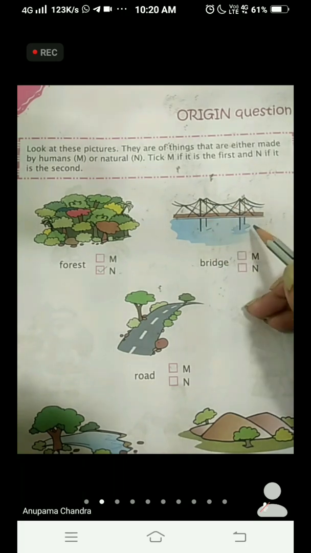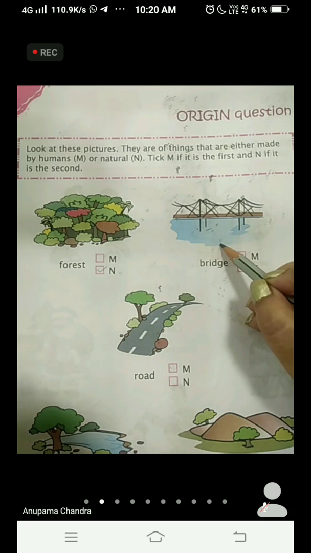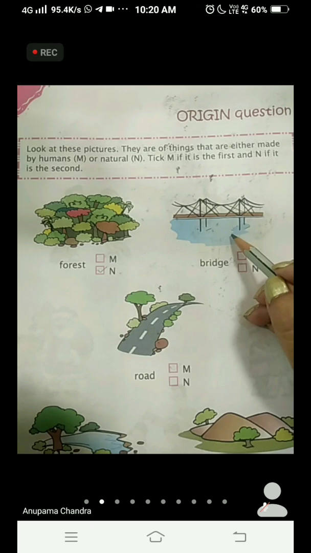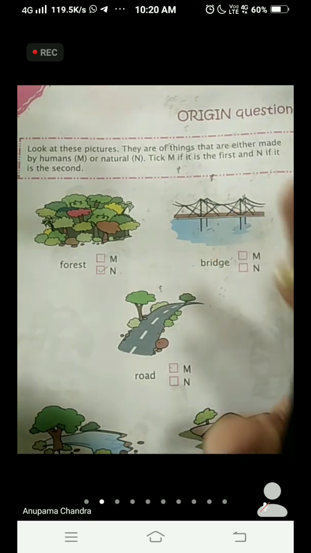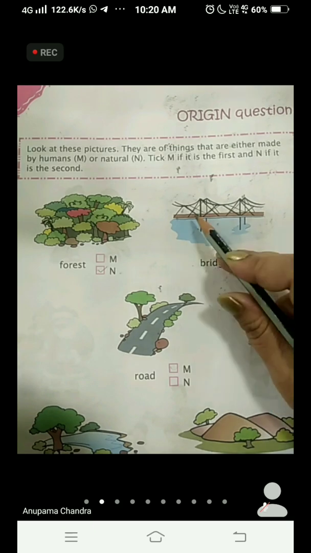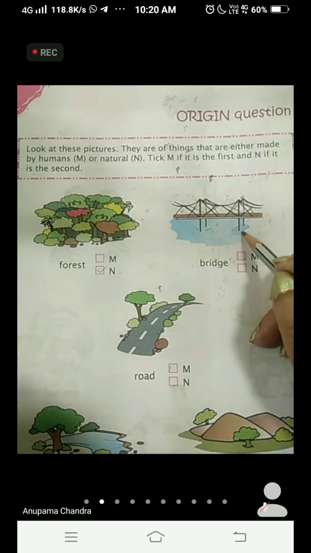Okay. Now come to the second one. Here is a picture of a bridge. Now where do we make a bridge? Where there is a sea, lake or something like that. Now this sea is not made by man. It is a natural thing. It is a very large area covered with water that is made by God. But what is written here? Bridge. So we are talking about the bridge.